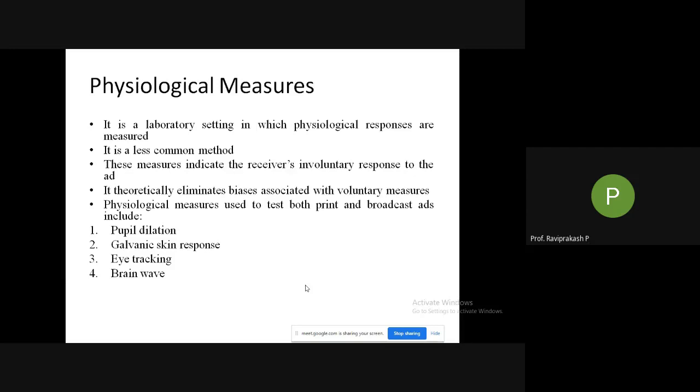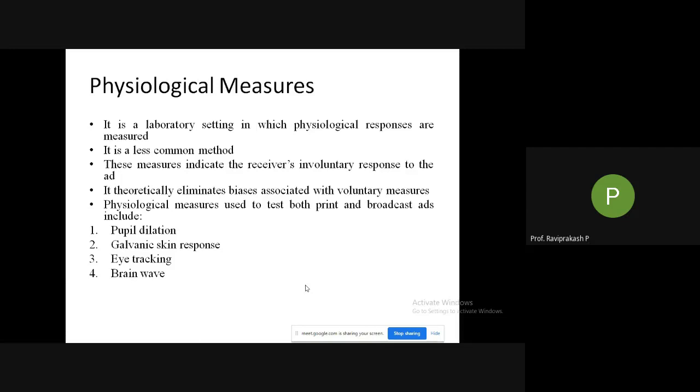The same response is there in our eye also, but it is not to that extent. It will not become that big, or a very minute dot like a cat's does. But still, even our eye has the same effect. There is some dilation based on the light and other stuff and what you feel. So that is what is being done over there.